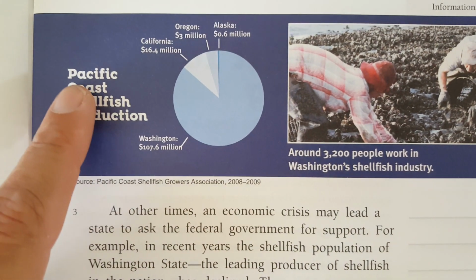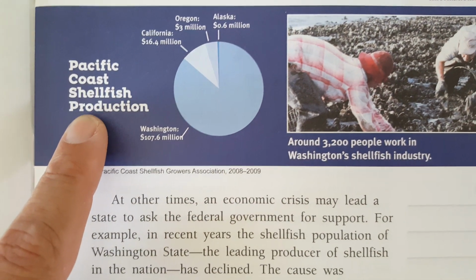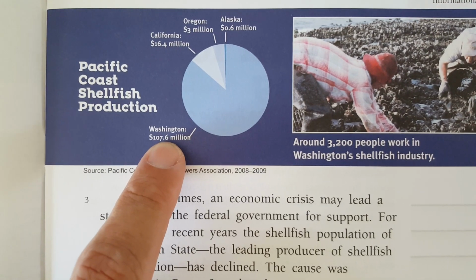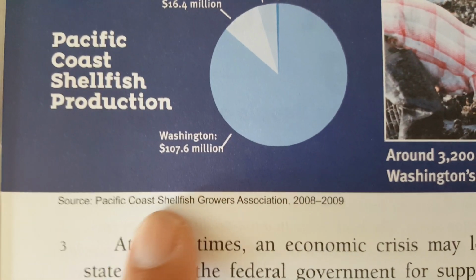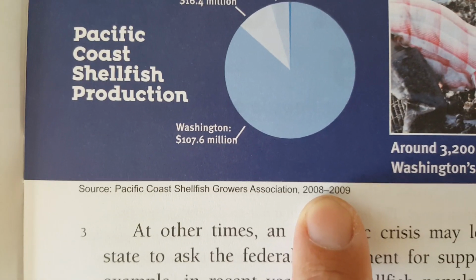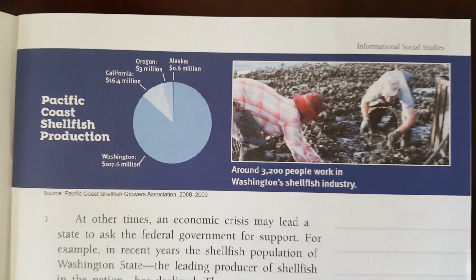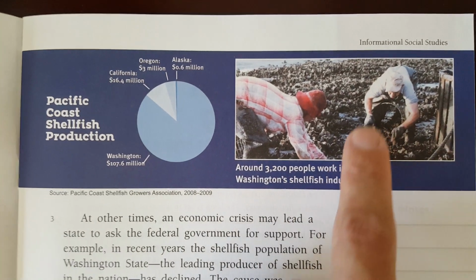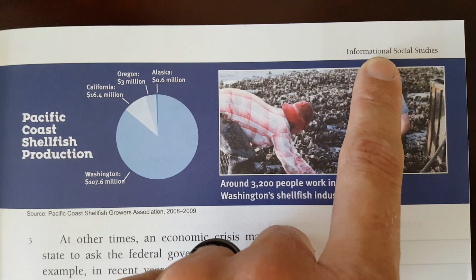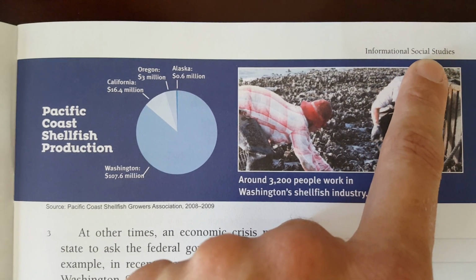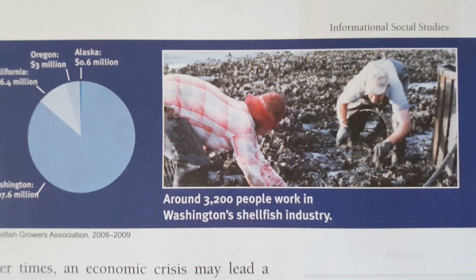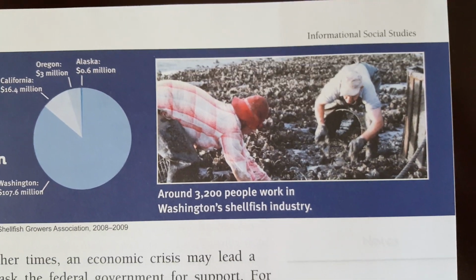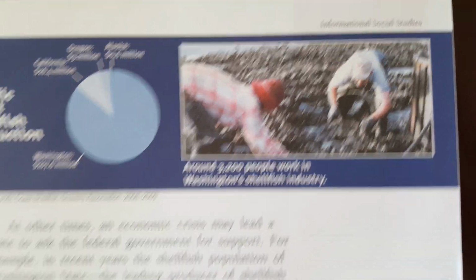The title is called Pacific Coast Shellfish Production. And it shows that Washington was the biggest in the circle with 107.6 million. Down here at the bottom is very important information. It's called the source. And if you pop up top, the authors of this book even tell you what type of text this is, which is informational social studies, to inform or give information. And then here's a picture over here to the right. Around 3,200 people work in Washington's shellfish industry.